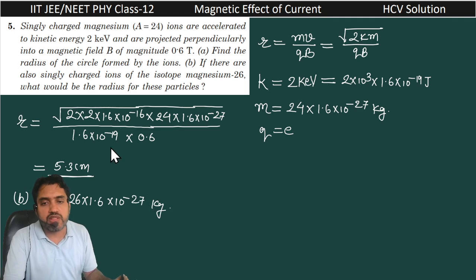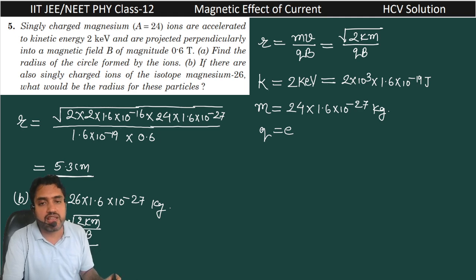So only that mass you have to change. The initial radius r is equal to root 2Km divided by eB, and the new radius, the radius of the isotope, r dash is equal to